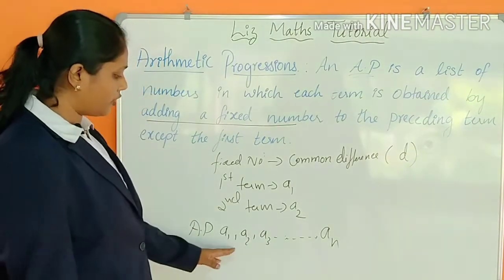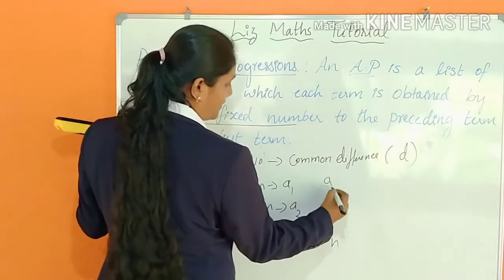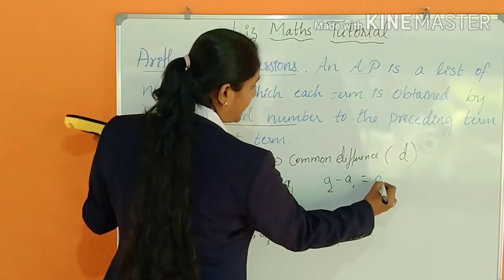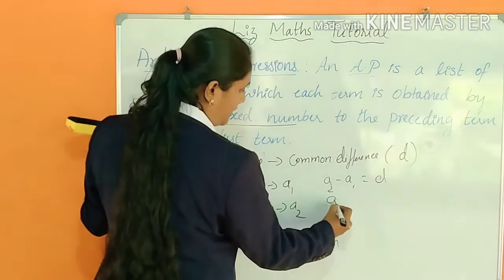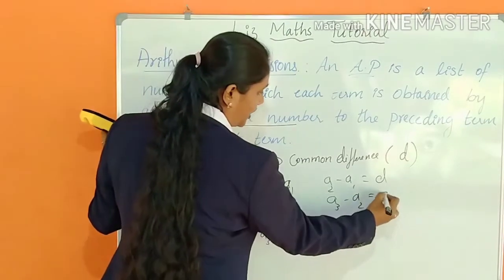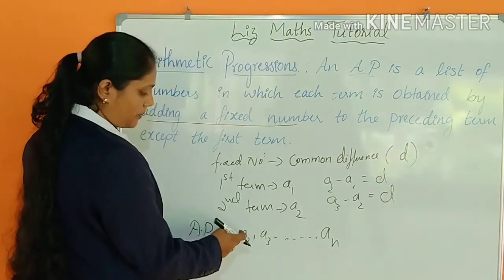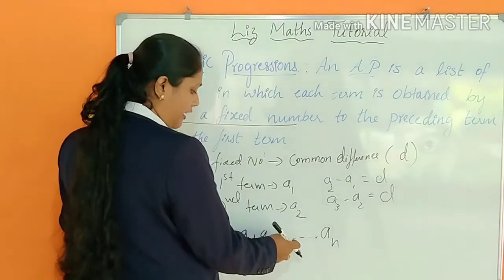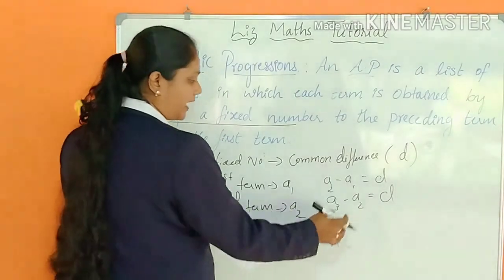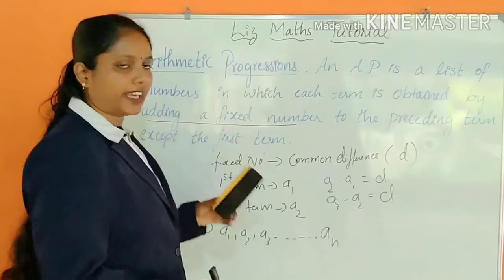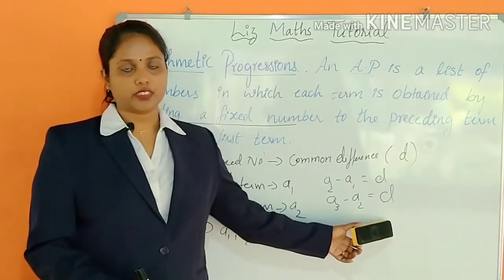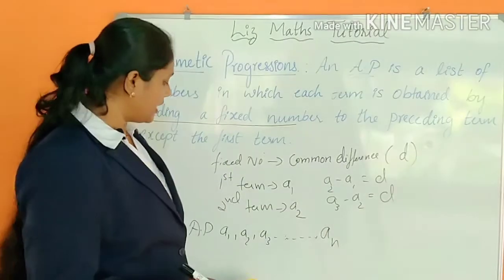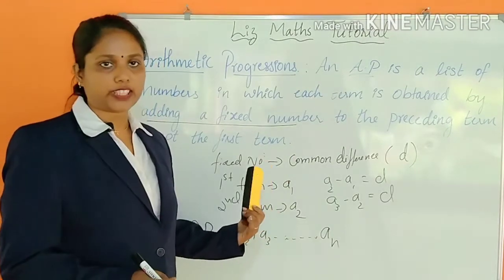A2 minus A1, you are getting D. And A3 minus A2, if you are doing, you are getting D. That means this minus this, you are getting D. This minus this, you are getting D. And A4 minus A3 also you are getting D. So the common difference you can find as D here. Got it? So how do we write the general form of this arithmetic progression?